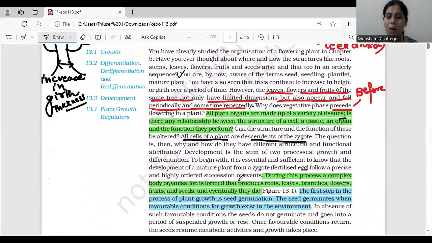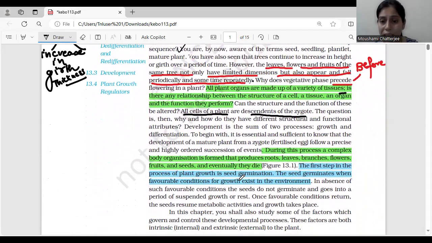Okay. So now what happens is the development. What is basically development? So we know that the cells of the plants are developed from a zygote. Now what is this development? How are the structural and functional things happening? How are these things getting developed? So development is the sum of two processes. What are the two processes? Growth and differentiation. The two things are going to form during the development. One is your growth and the other one is your differentiation.